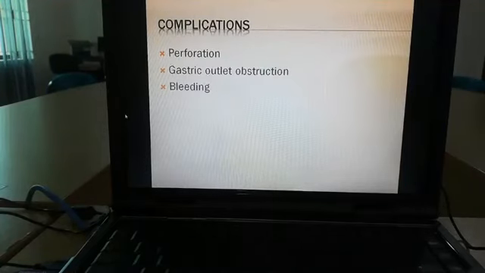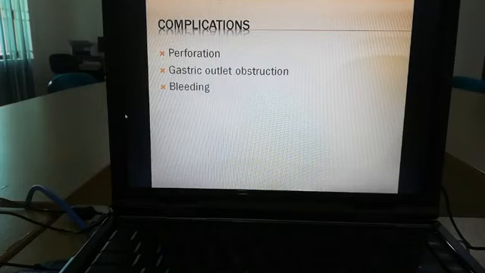Now I am going to discuss the complications. What are the complications of peptic ulcer disease? At first we have to know what the complications are. Why should we give so much importance to the disease? Why should we treat it early? Because of the complications. The most important complication is perforation. If there is a perforation, we have to do emergency surgery. That's why it is very important.